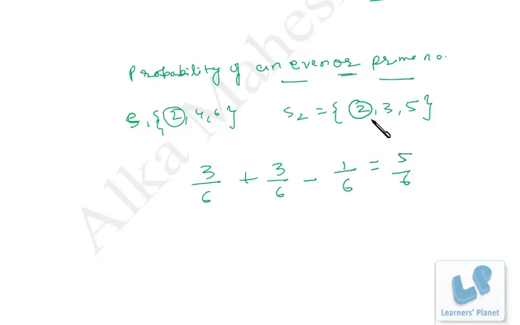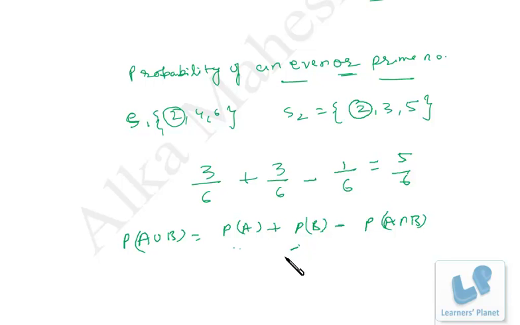So what was 2 actually? 2 is actually an even number and it is also a prime number. So it's coming under both the events, right? So in the case of non-exclusive events, the probability of A union B is equal to the probability of A plus the probability of B minus the probability of A intersection B, right? That means the probability of both the events happening simultaneously, the probability of A intersection B, we need to deduct from the sum of both the probabilities. Okay, now I'm sure you are clear.